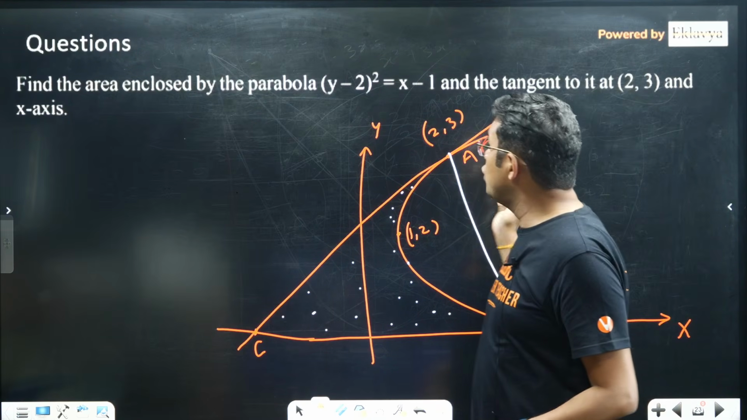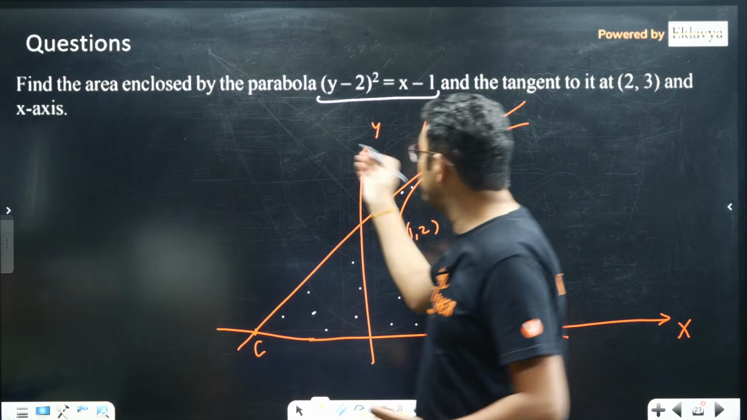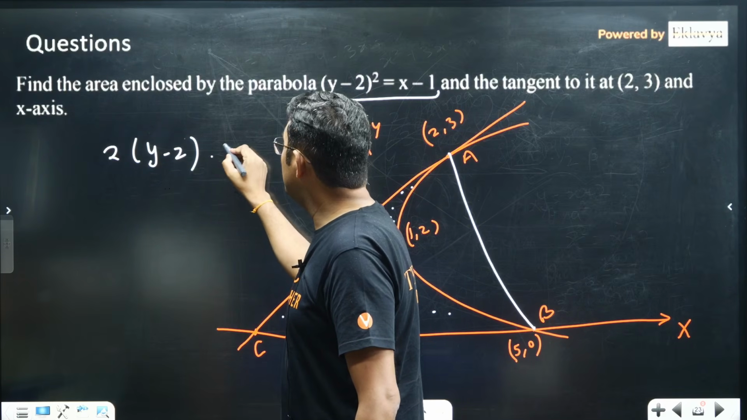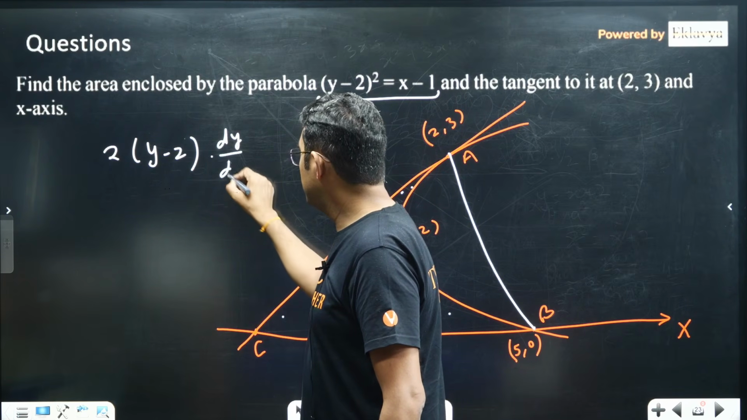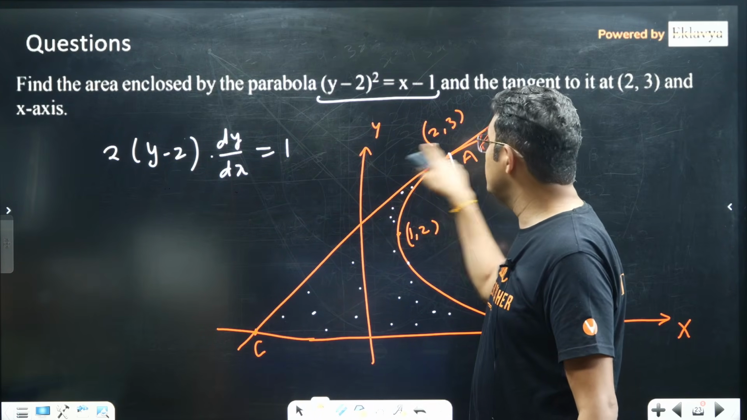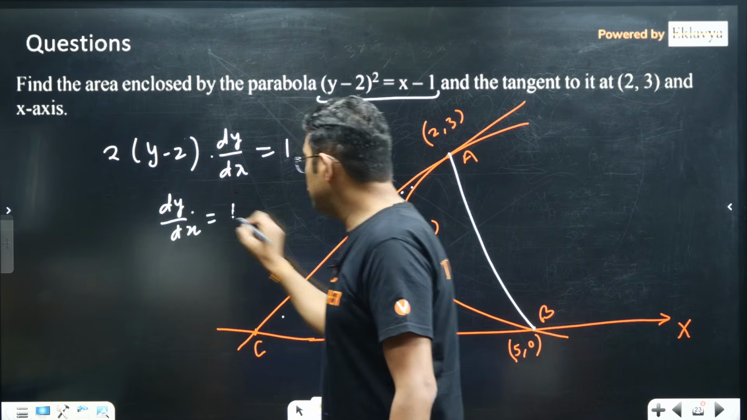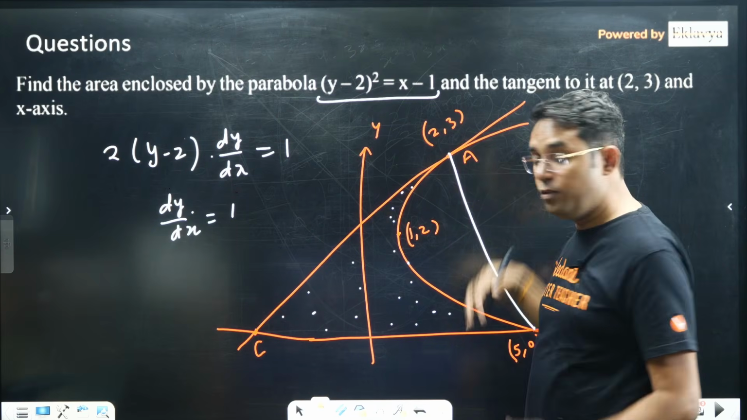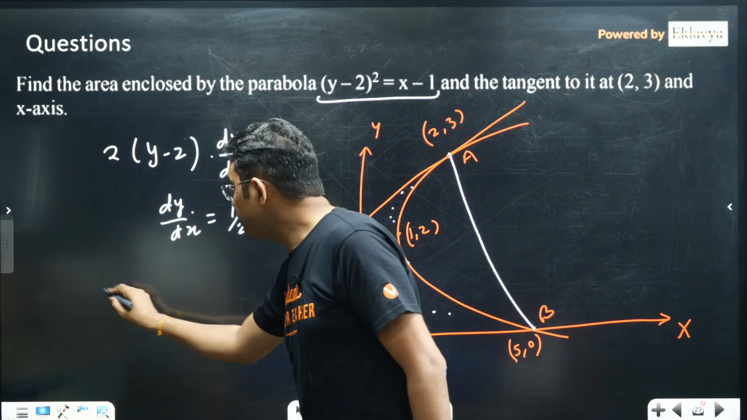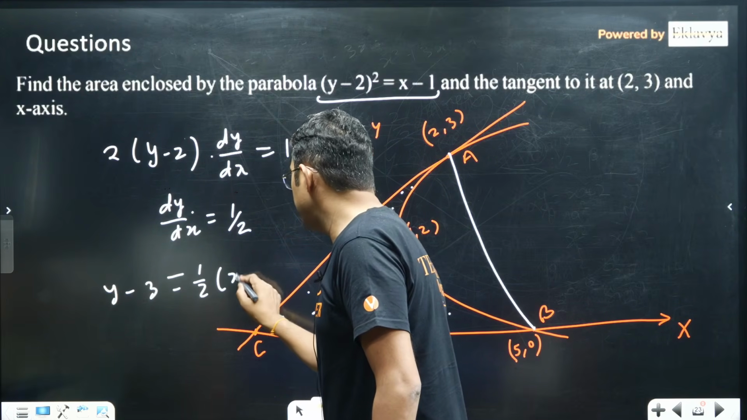So tangent at (2, 3), you just have to differentiate it to get the slope of the tangent. Differentiation would be 2y minus 2 into dy upon dx. On the right hand side it is 1. So at (2, 3), put y equal to 3, we will get dy upon dx equal to half. So the slope of the tangent at this point would be 1 by 2. So the equation becomes y minus 3 is equal to half into x minus 2.